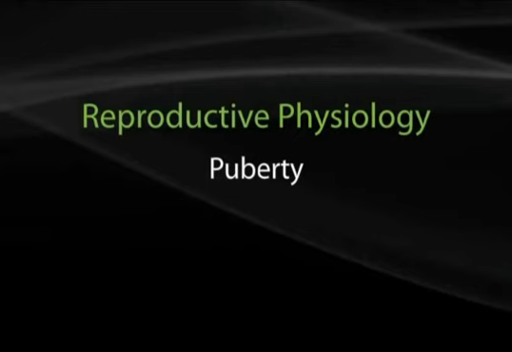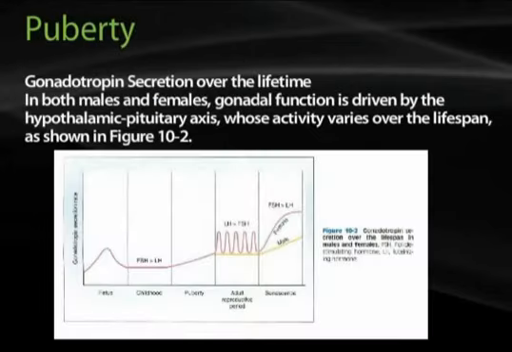In Section 2 of Reproductive Physiology, we will discuss puberty. We'll begin with looking at Figure 10.2 on page 446, in which we see that the reproductive hormones are the same in both males and females, except when we reach adult reproductive period and senescence. In both males and females, the gonadal function is driven by the hypothalamic-pituitary axis, whose activity varies over the lifespan.